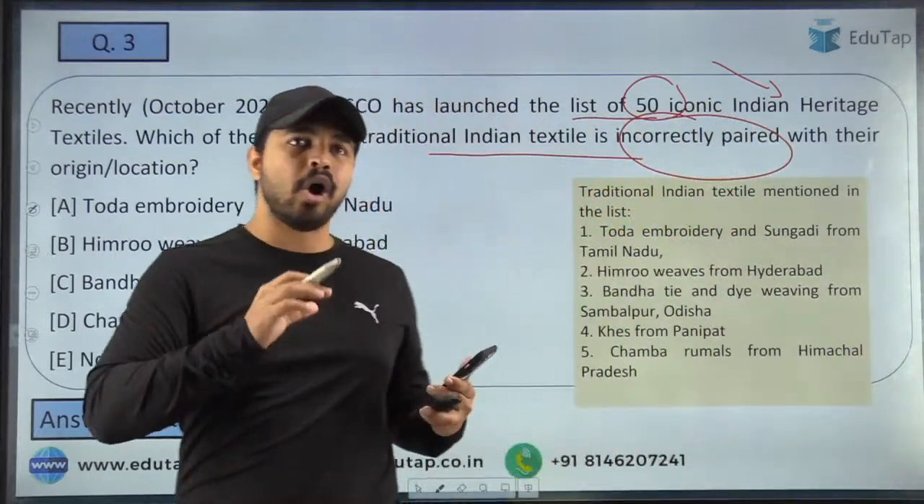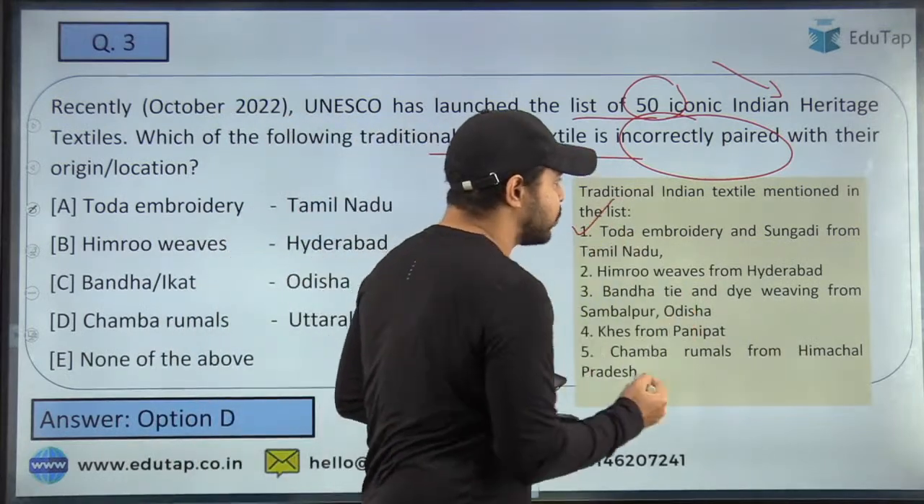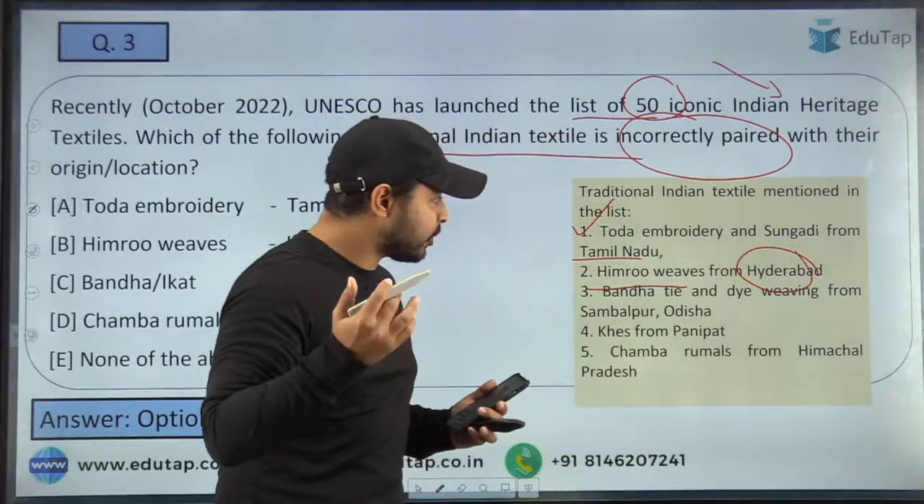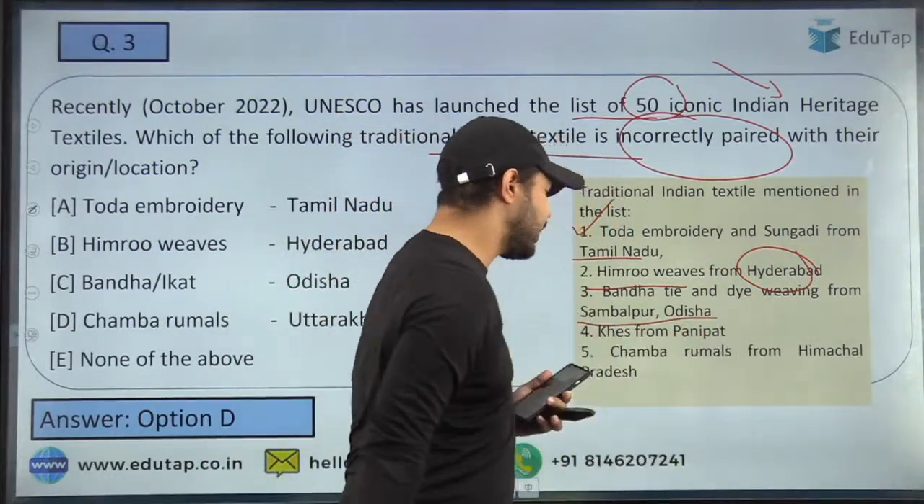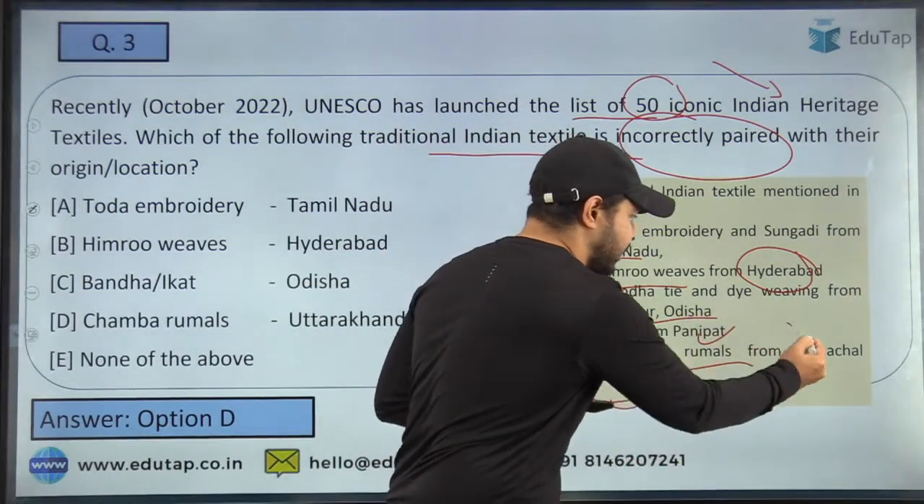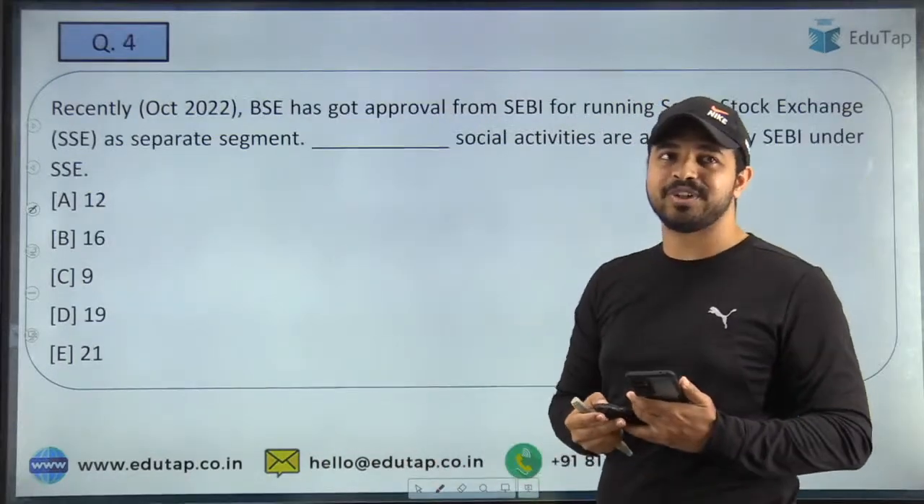So here you can see all the traditional textiles which are mentioned in the list. Toda embroidery and Sugandhi is from Tamil Nadu. Himru weaves is from Hyderabad. Then when I talk about Bandha tie and dye weaving, it is from Sambalpur in Odisha, and Khes is from Panipat, and Chamba Rumals is from Himachal Pradesh. So these are the important points that you must cover from the exam point of view. Let us move on to the next question.